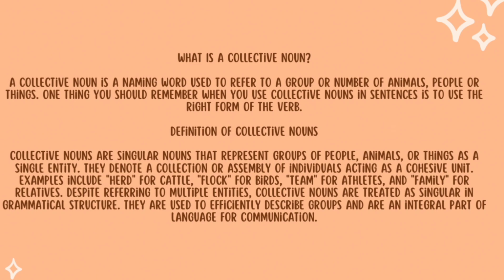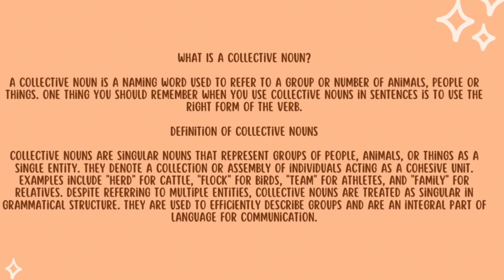Definition of collective nouns. Collective nouns are singular nouns that represent groups of people, animals, or things as a single entity. They denote a collection or assembly of individuals acting as a cohesive unit.